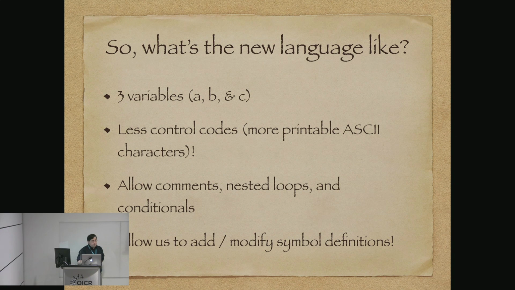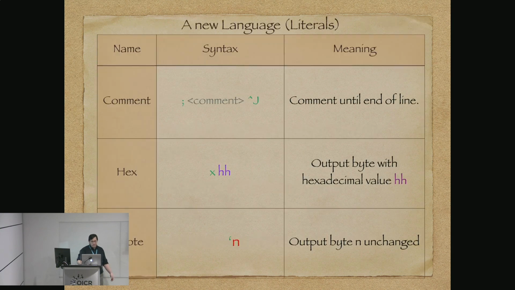So what's our new language going to be like? We'll go crazy. We'll give it 3 variables, A, B, and C. And what do we want? Everything before was pure machine language. So let's try and get at least less control codes and more printable ASCII characters that we can read. We'll try and allow comments, nested loops, conditionals. Let us add and modify symbol definitions. So here's a new language.